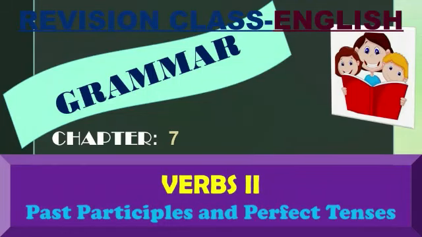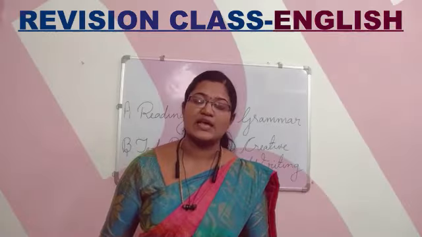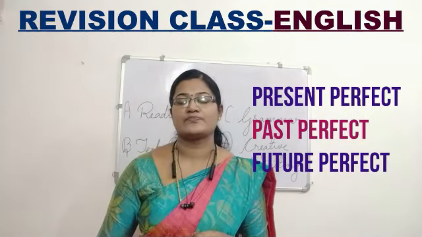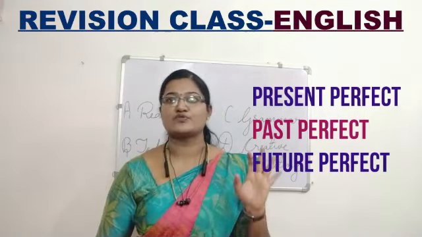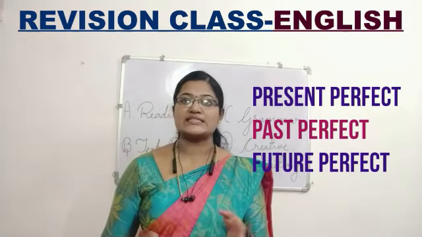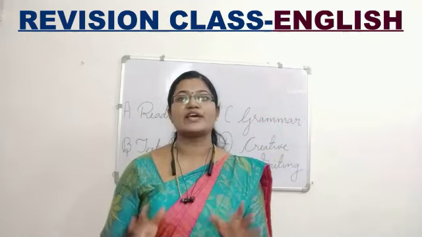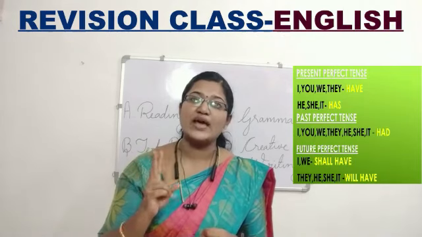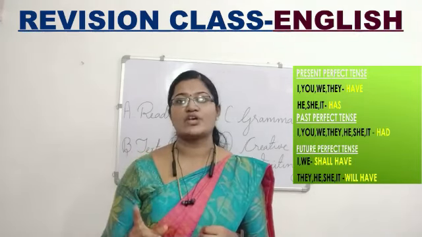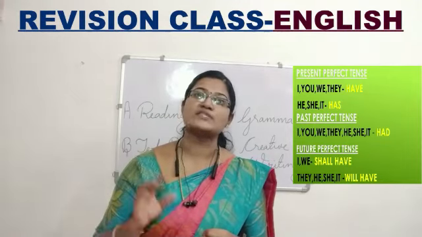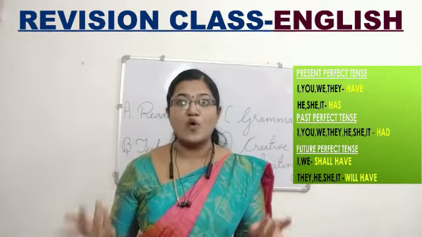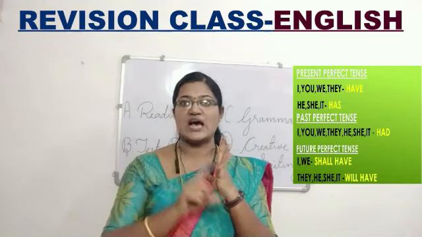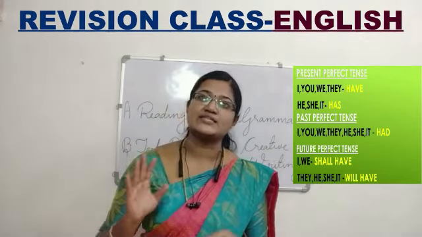Our next chapter is the 7th chapter, that is verbs, perfect tenses. We have 3 tenses: present perfect, past perfect and future perfect. Present, past and future. Okay. Continuous tenses we have studied in the first term. In the second term we have perfect tenses. In the present perfect we have 2 helping verbs, has and have. For singular forms has, plural forms have. Suppose it is a pronoun, in case of pronouns how do we use? For the first 4 pronouns, I, you, we and they, have; for he, she and it, has.